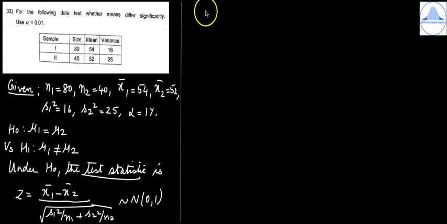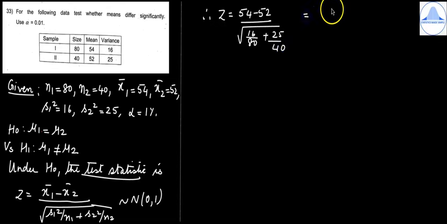So you will get after substitution z is equal to (54 minus 52) divided by root of (16 by 80 plus 25 divided by 40). So this is 2 divided by root of, next find out 16 divided by 80, that is 0.2, plus 0.625.